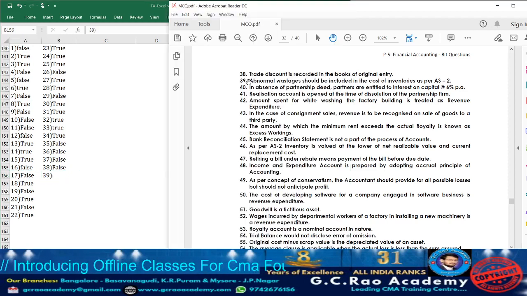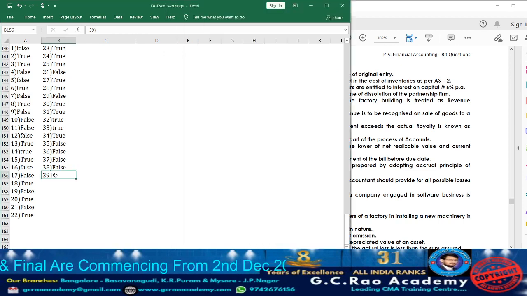Now moving on to statement 39. Abnormal wastages should be included in the cost of inventories as per Accounting Standard 2. See, abnormal wastage, whatever arises, its value will be ascertained, but will that cost be included or excluded? It will be excluded from the cost of inventory. But here they are telling included. So accordingly the statement is false. So take down, it is false.